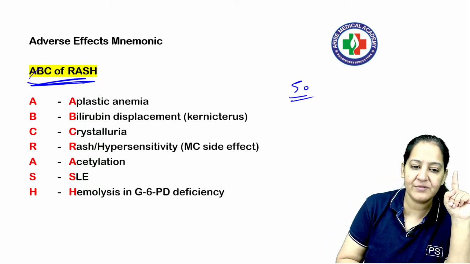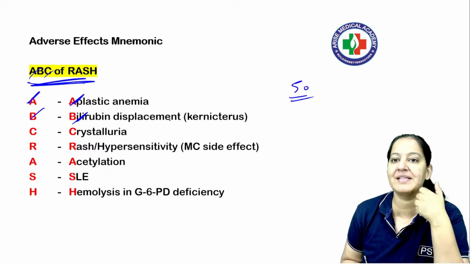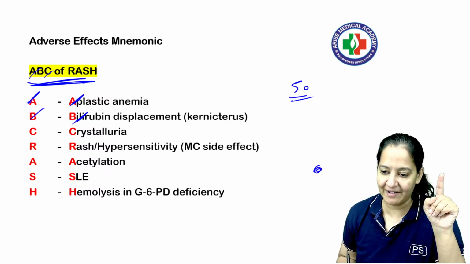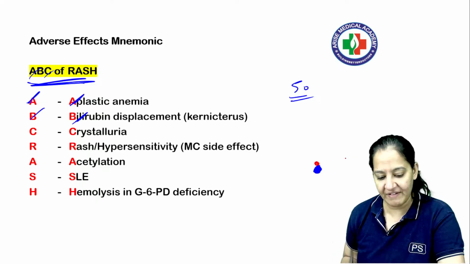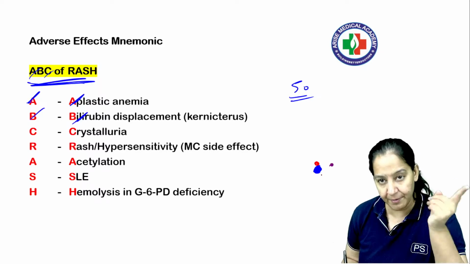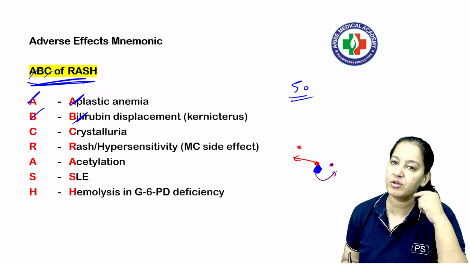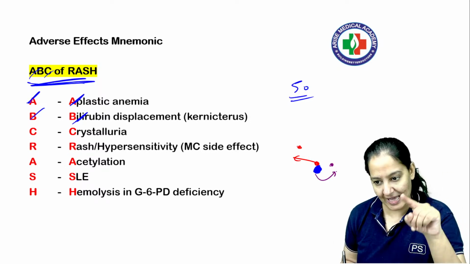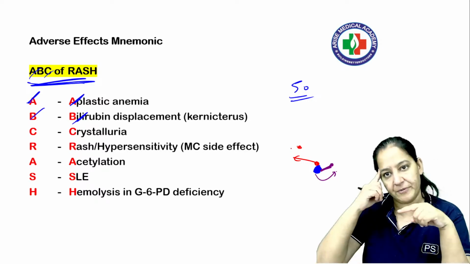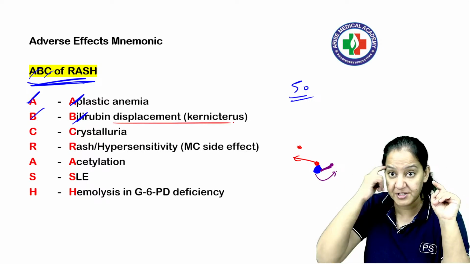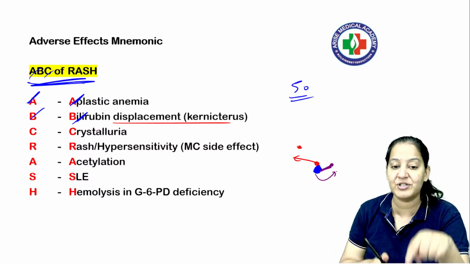A stands for aplastic anemia. B stands for bilirubin displacement. It will displace bilirubin from the albumin. In the blood, bilirubin binds with albumin. Now when this drug, sulfonamide, comes, albumin has more affinity for sulfonamide as compared to bilirubin. So it will push the bilirubin away, bilirubin will become free, and the albumin will bind with the drug sulfonamide. The free bilirubin will go into the brain, damage the basal ganglia and cause kernicterus. So B is for bilirubin displacement, which will cause kernicterus, especially in newborns.